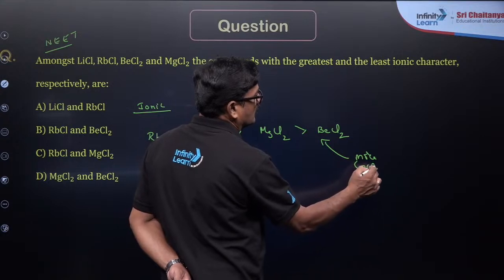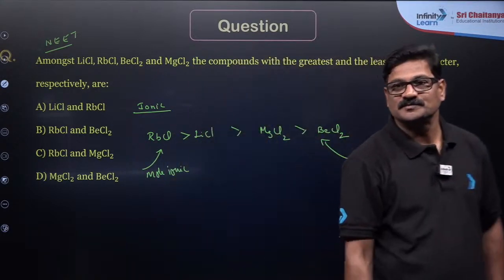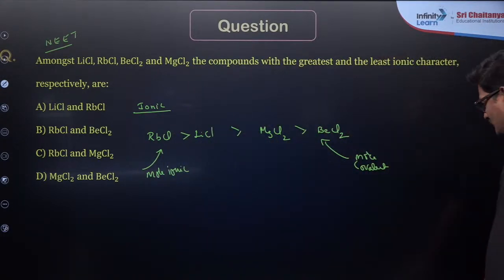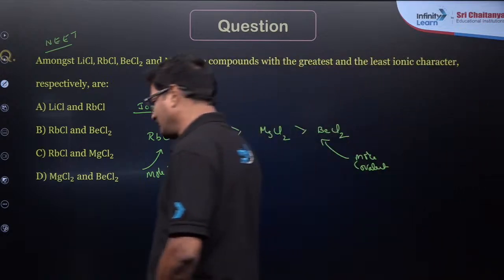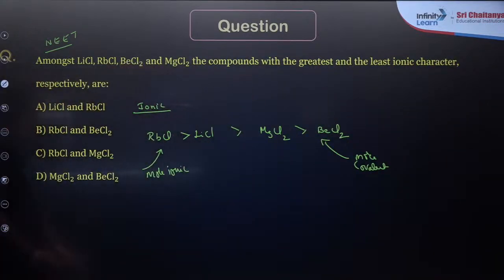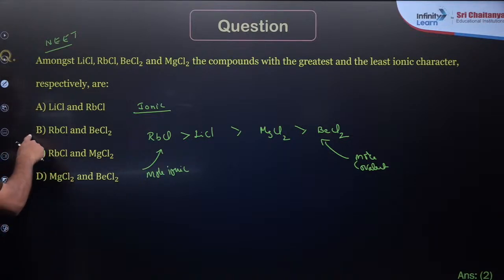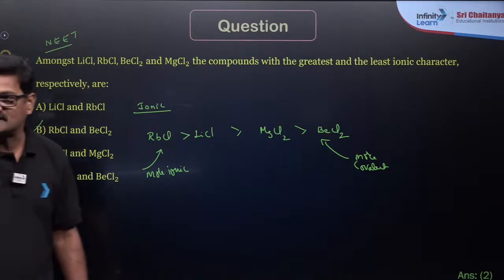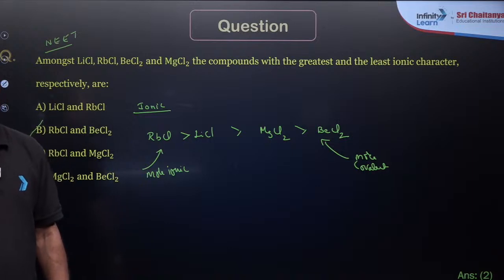It is going to be more covalent. Okay? Right? So your answer is RbCl and BCl. Did I deny your answer? Shubham, keep going, well done.